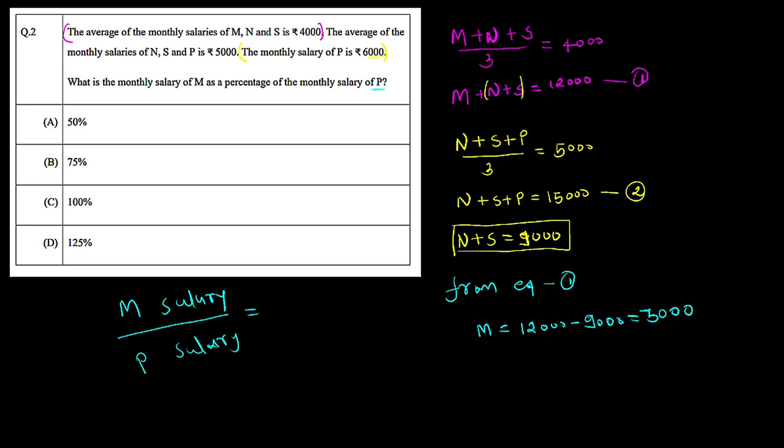Now person M salary is 3,000 rupees and person P salary is already given in the question, which is nothing but the 6,000 rupees. So let's put it in the denominator.